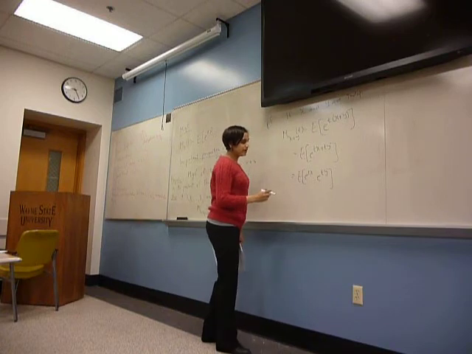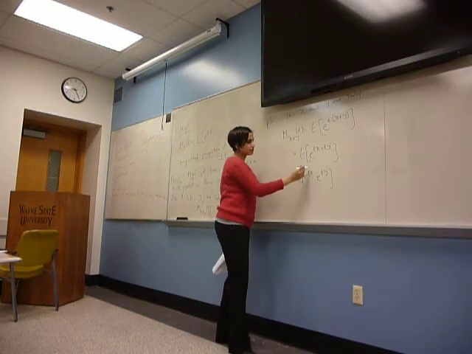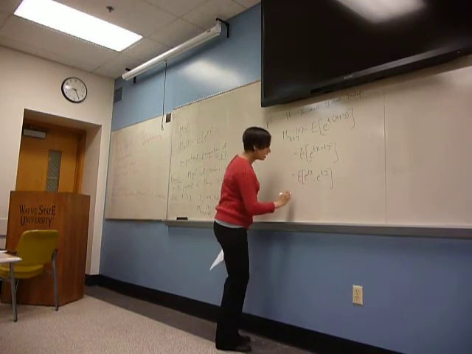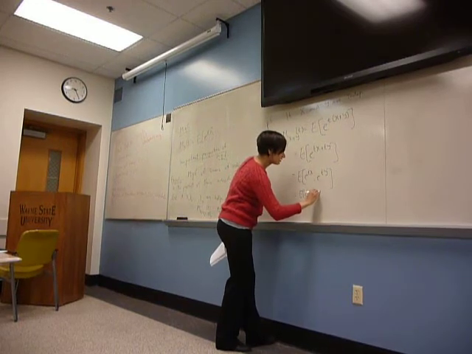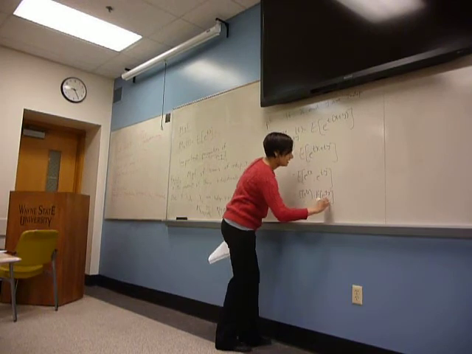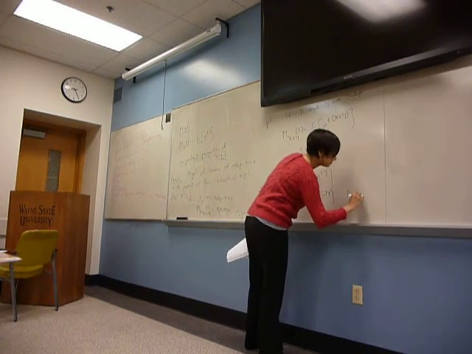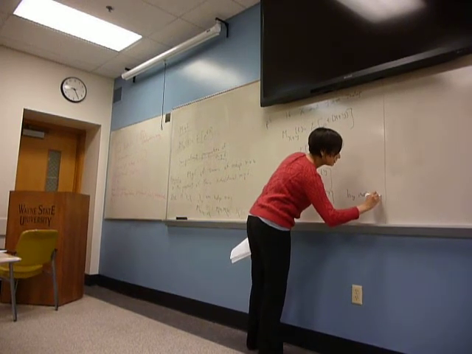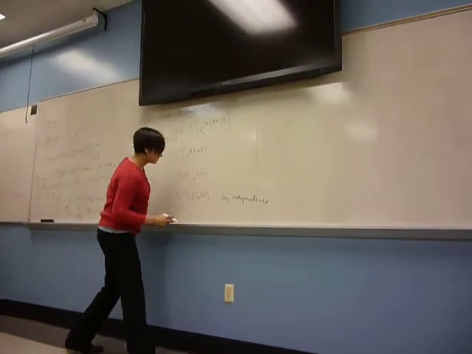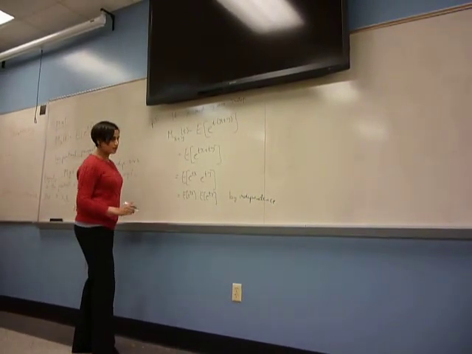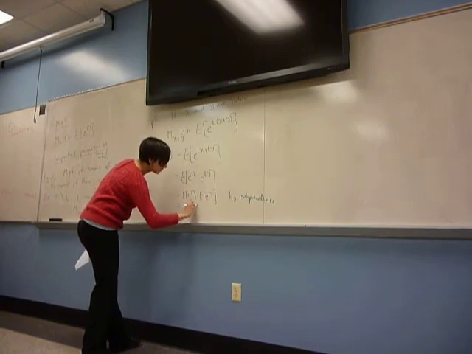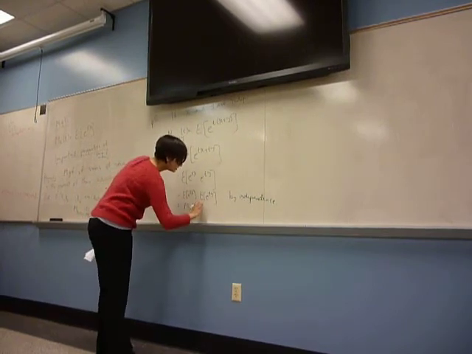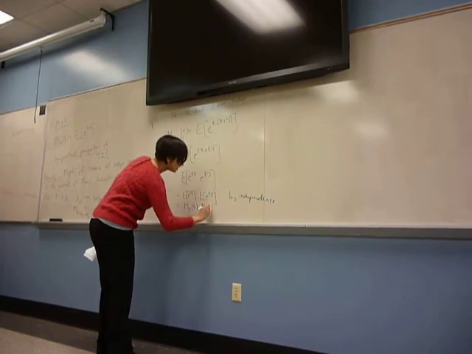And now, by independence, we know that if I have the expectation of a function of x times a function of y, it just becomes the product of the expectations. And this is by independence. So from here to here, that's from independence. And if you look at this, that's just the definition of the moment generating function of x at t, and this is the moment generating function of y.